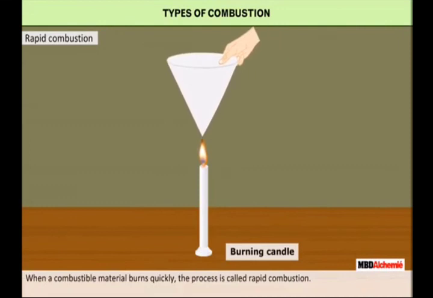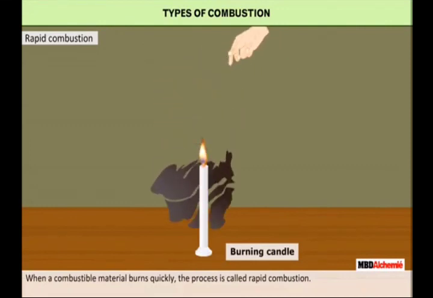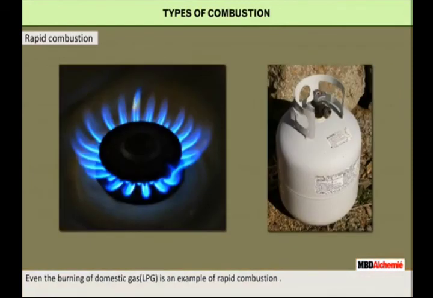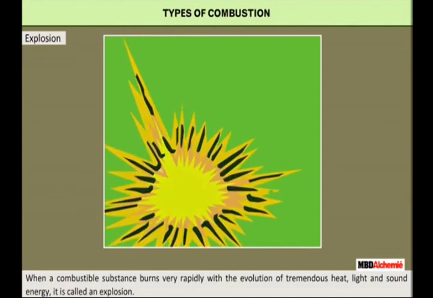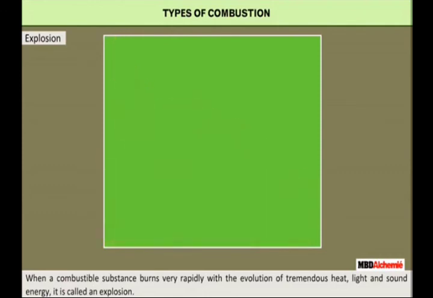Rapid combustion. When a combustible material burns quickly, the process is called rapid combustion. Burning of wax candle and domestic fuel, LPG, is an example of rapid combustion. Explosion. When a combustible substance burns very rapidly with the evolution of tremendous heat, light and sound energy, it is called an explosion. For example, explosion of a bomb.